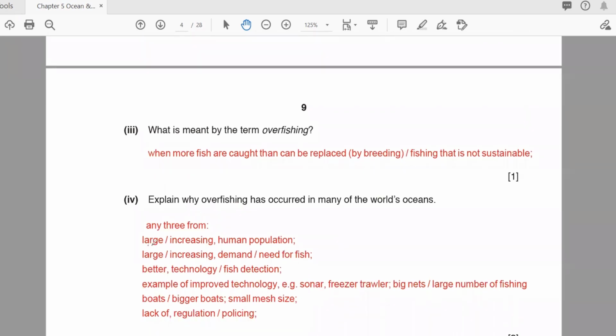three. Number one, large increasing human population. Yes, overfishing is happening because the demand is more, the population is increasing, so there is a large increasing demand for fish. Same thing, sometimes if the doctor says you should eat fish instead of red meat, especially if you go above 40, the people above 40 will listen to that advice from the doctor, and all of them will just run to buy the fish. And it's also another reason.